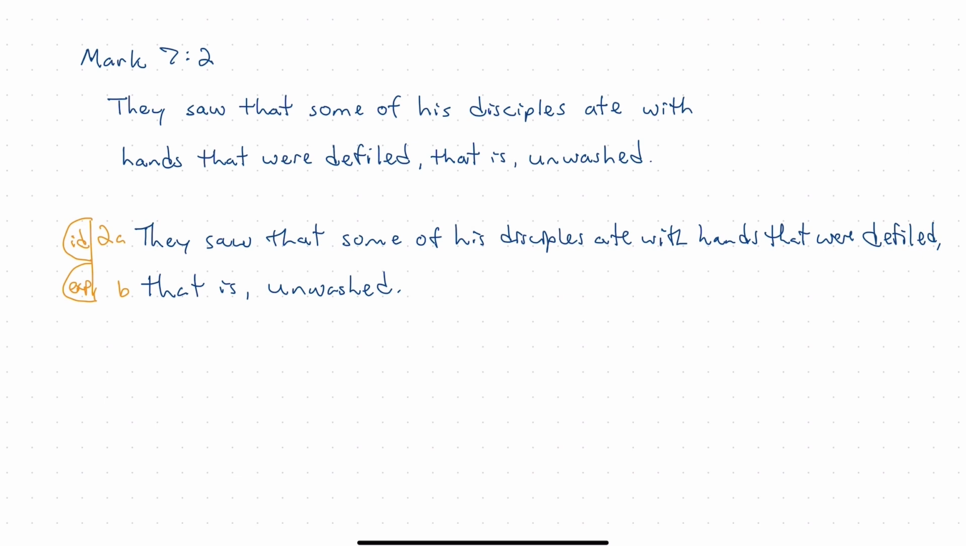And so Mark further defines that, he further explains that idea by inserting that note that they were unwashed. So we can label that idea explanation and draw one arc over the top of those two propositions, and that's an example of arcing idea explanation.